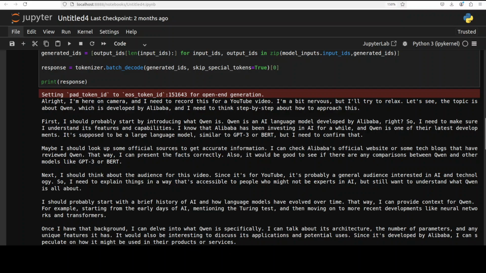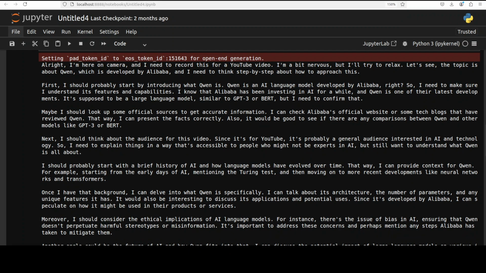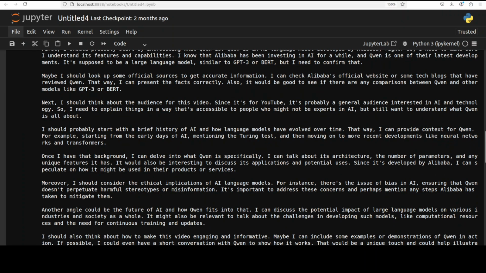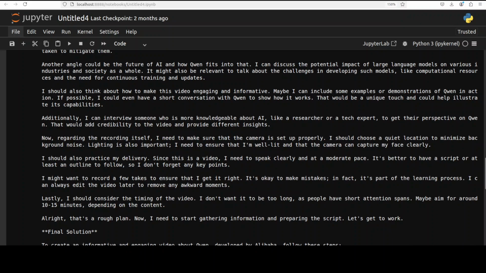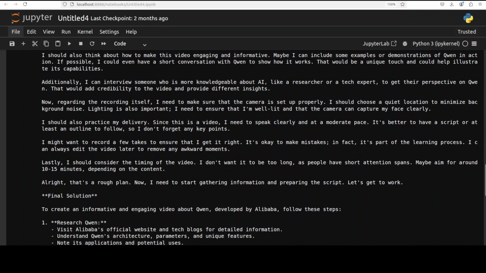And then it is saying, "I should probably start by introducing what Qwen is." I think now the model is taking the right approach. And then it has rightly guessed that I am sort of putting it on the spot, interviewing it. So that is why it is checking about its own data. And then it is also thinking about making the video engaging and informative, which is cool.